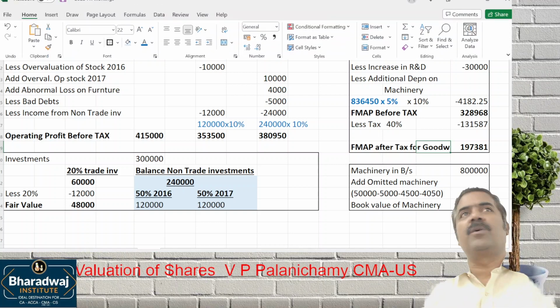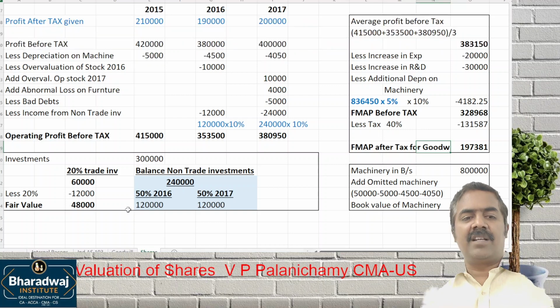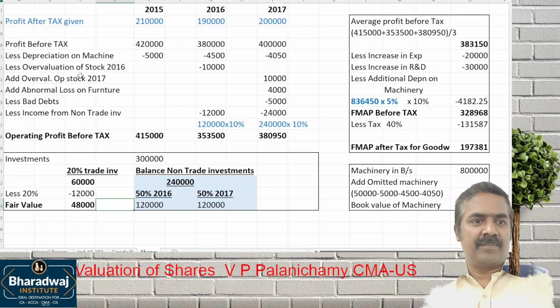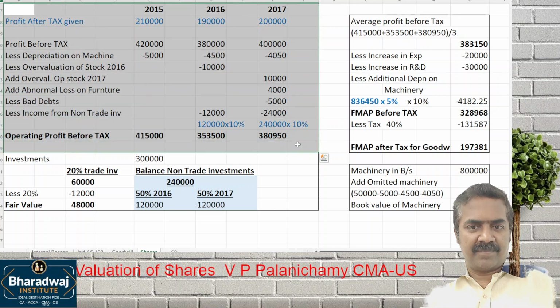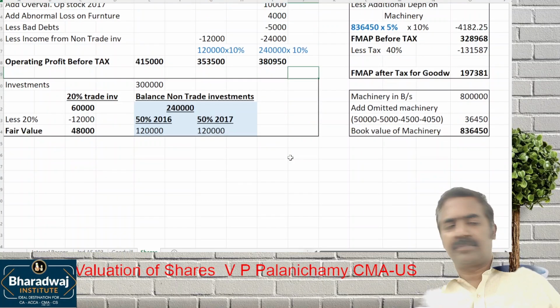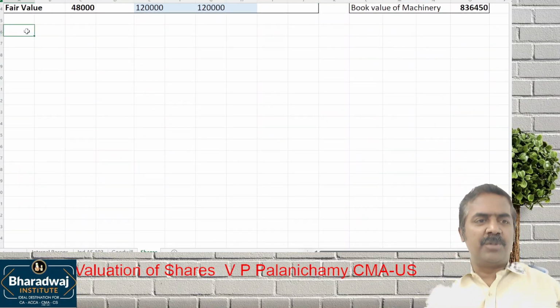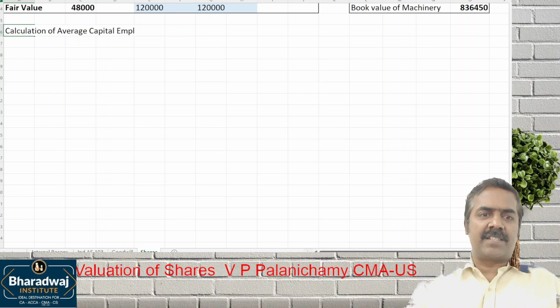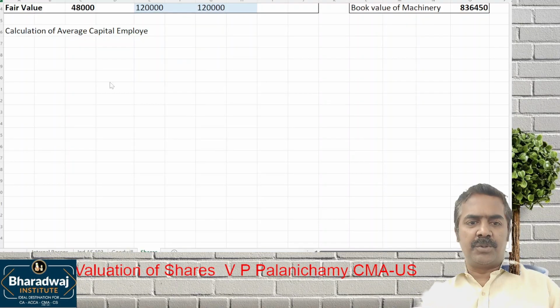And be happy that only intrinsic value is asked. Yield value is not tested. Over. Shall we? Start. Let us do it together, no problem. Calculation of average capital employed. Sir, why are we not taking net assets? Because look at the word used.